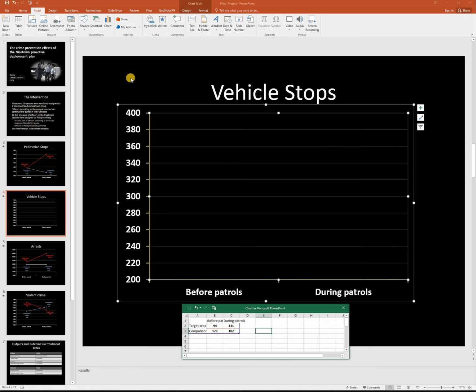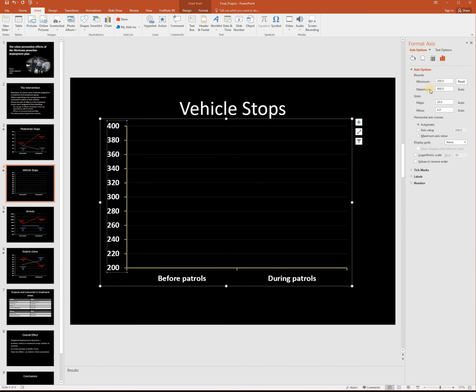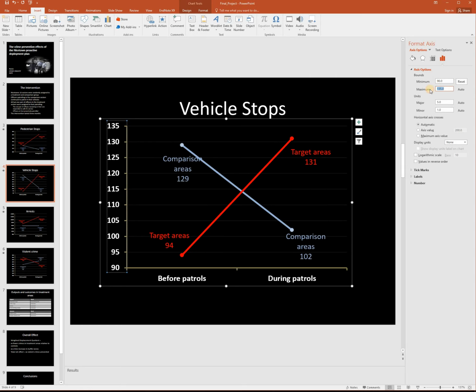But as I said, because of the way our axis is currently formatted, if I enter this data we're not going to see any lines, because our starting value here is 200. The lines are appearing under 200. So what we'll need to do is change the axis. We'll right click, format axis, and here we'll say that we start at 90, and we'll say 150. We'll keep 135. All right, so now we can see everything.